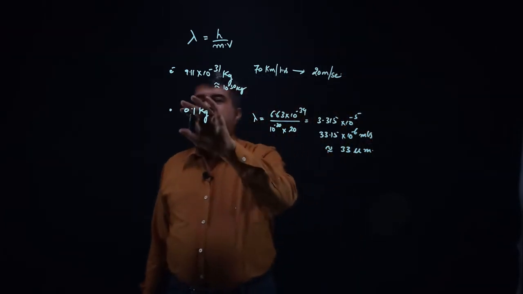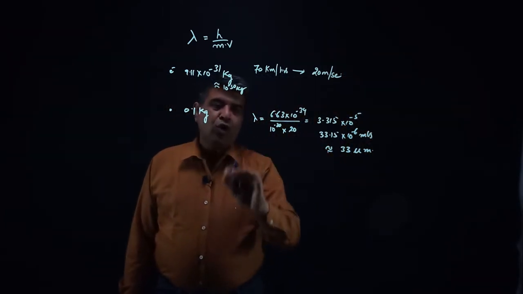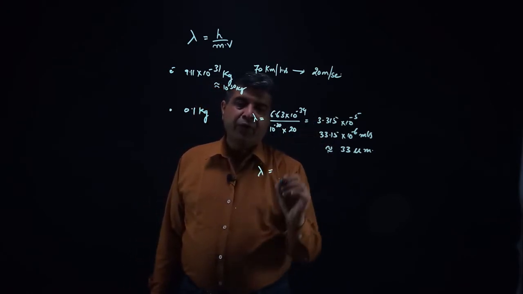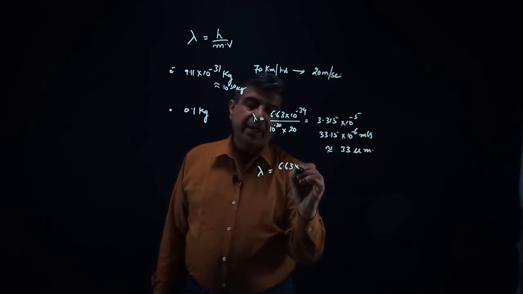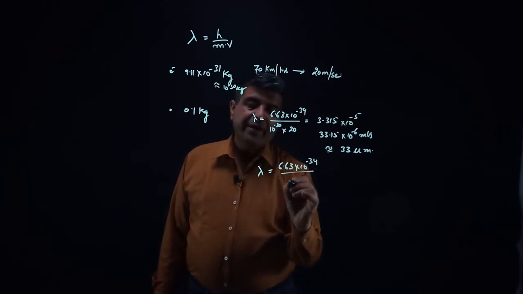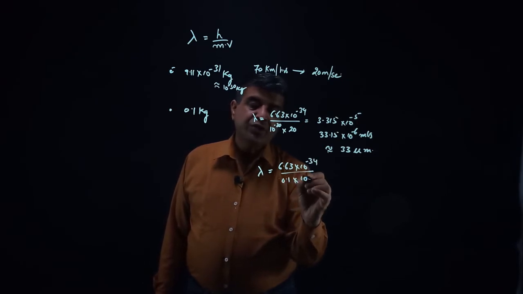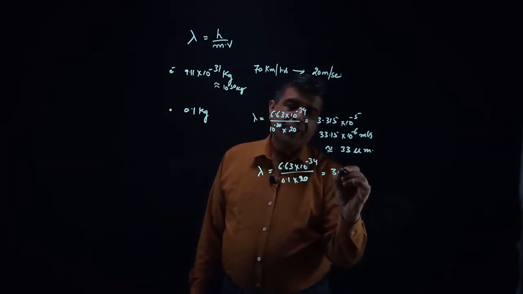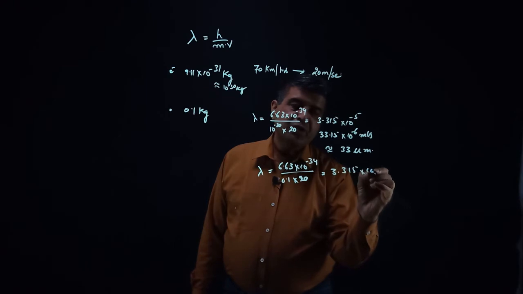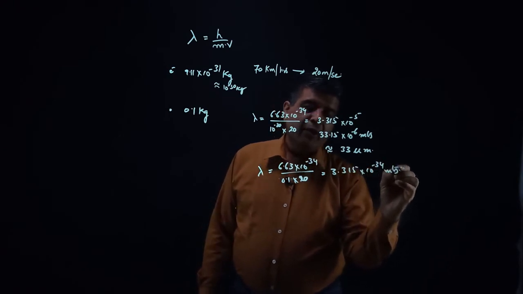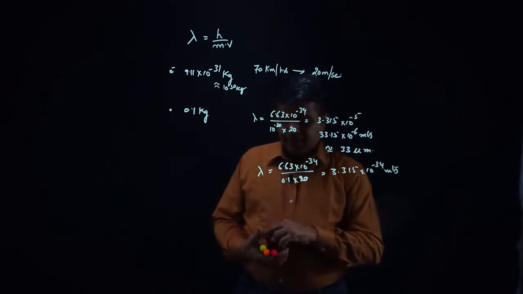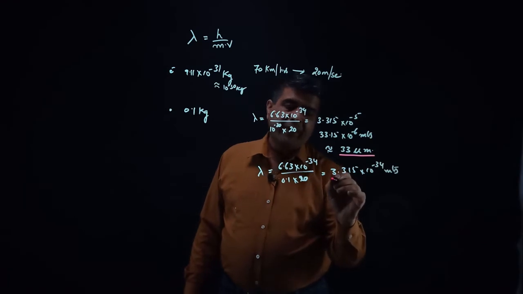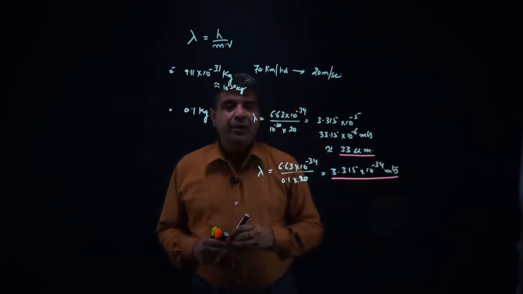if electron is moving with velocity of 20 meters per second. Now if this particle of 0.1 kg is also moving with velocity of 20 meters per second, and I calculate the wavelength for this, so it is 6.63 into 10 raised to power minus 34 divided by 0.1 into 20. Calculating this, I will get 3.315 into 10 raised to power minus 34 meters. Now out of these two values, this is a measurable value, isn't it?